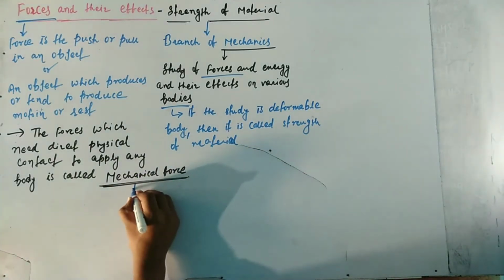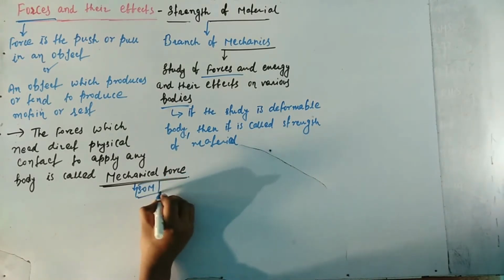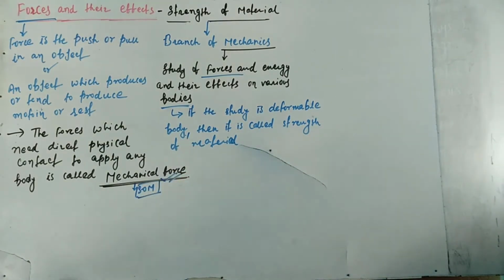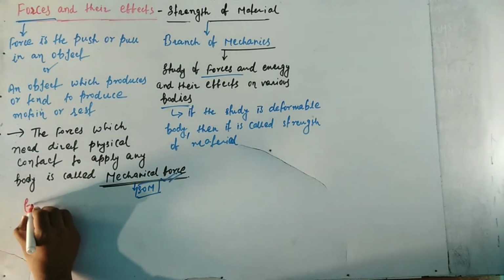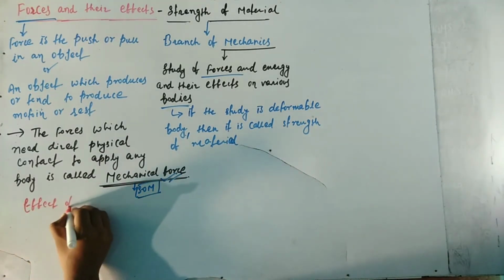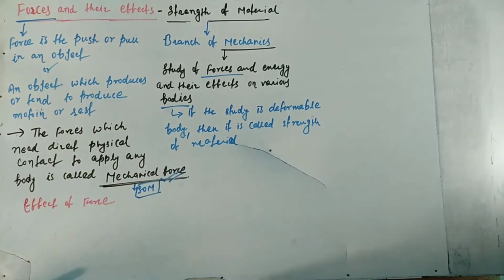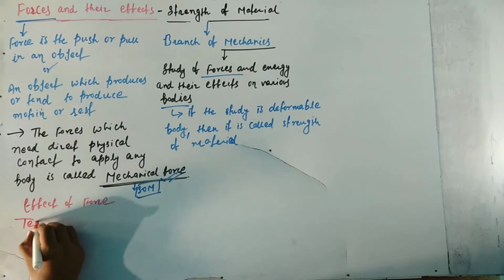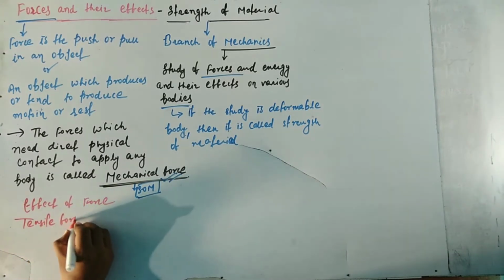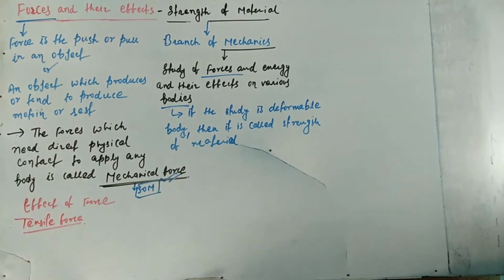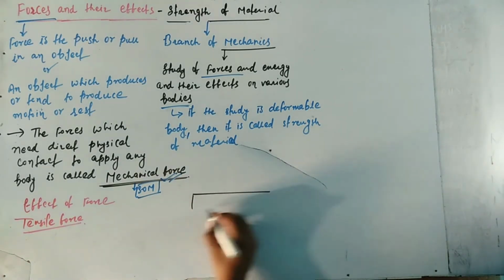So what are the effects of force on strength of material or deformable bodies? First we see tensile force. What is tensile force, and how does it affect deformable bodies?